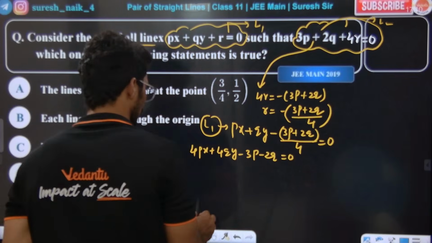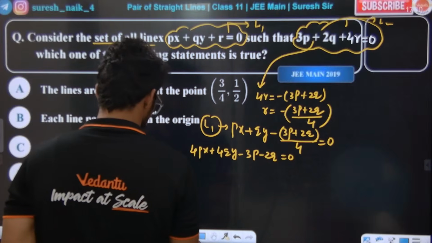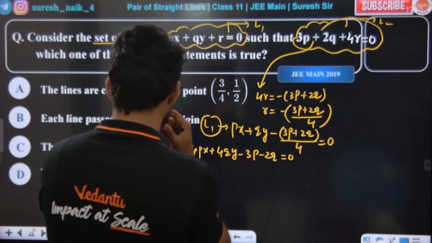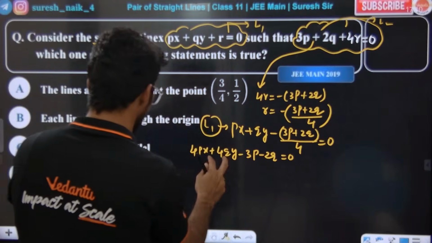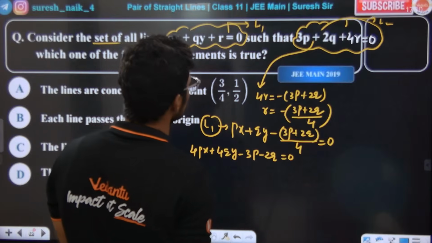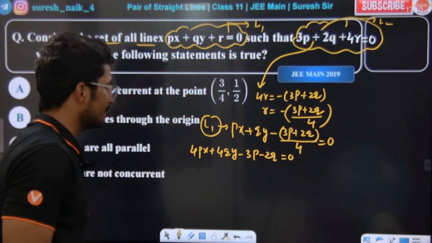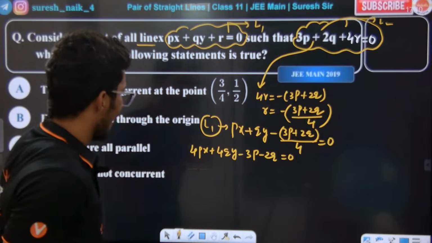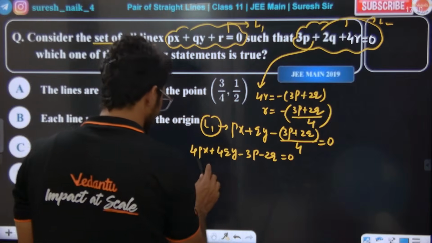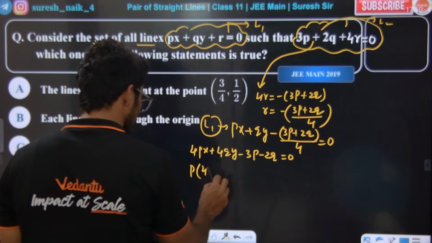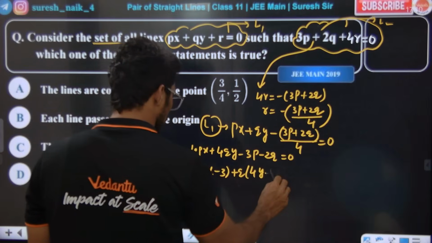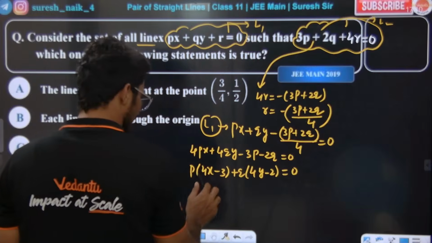Okay va? Sir, ipo what am I doing? Basically listen the class. I'm just writing in a equation of lines. How do you find out this? Tell me da. P common edutha enna varum? P common edutha 4x minus 3. Q common edutha enna da? 4y minus 2 is equal to 0. Okay va? Yes or no?